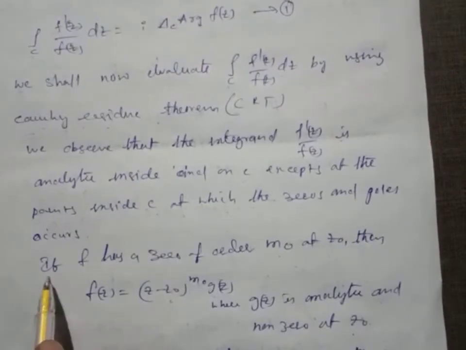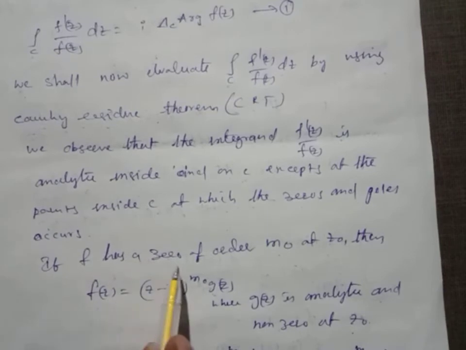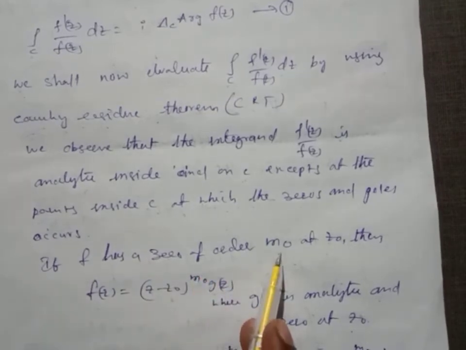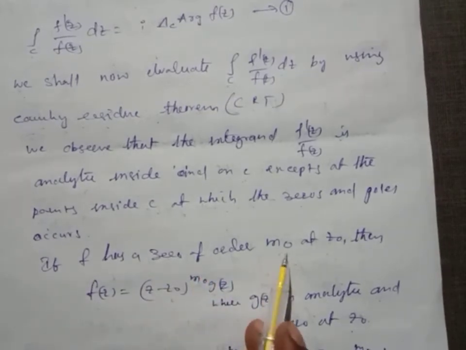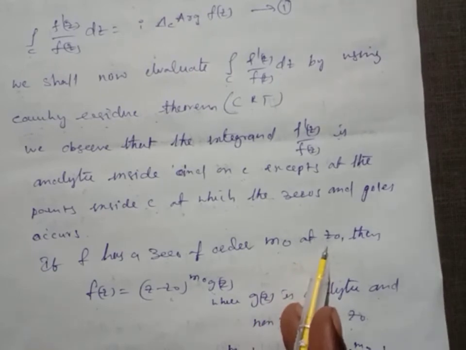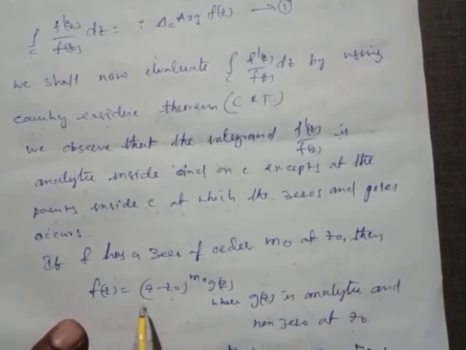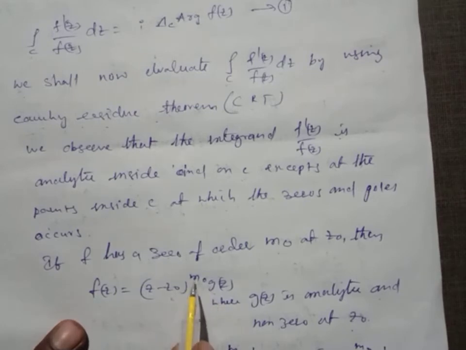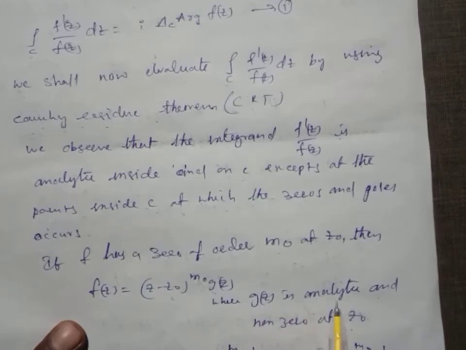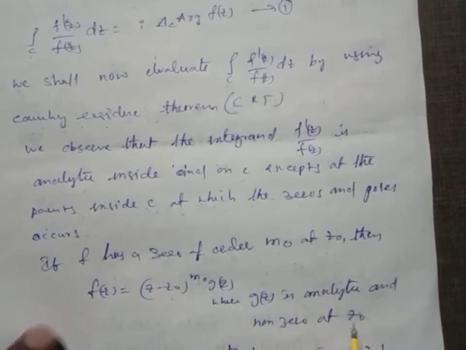In case f of z has a zero of order m naught at z naught, then f of z equals (z minus z naught) whole power m naught times g of z, where g of z is analytic and non-zero at z naught.